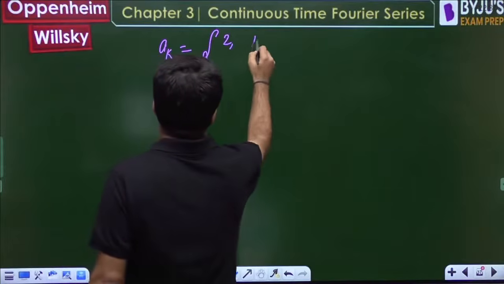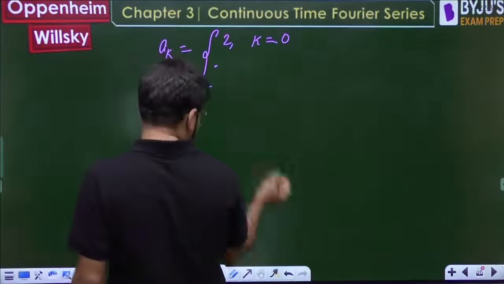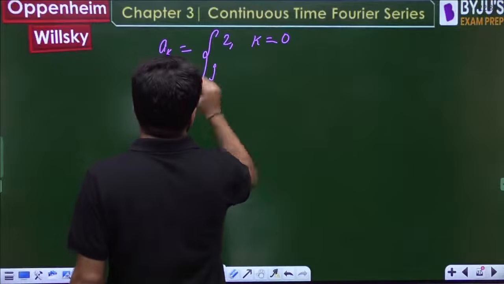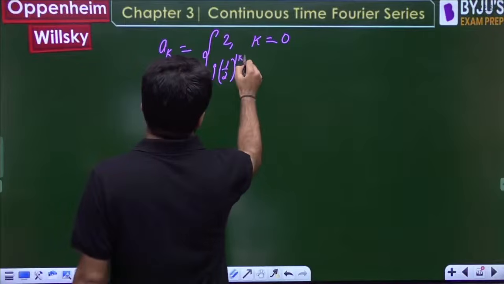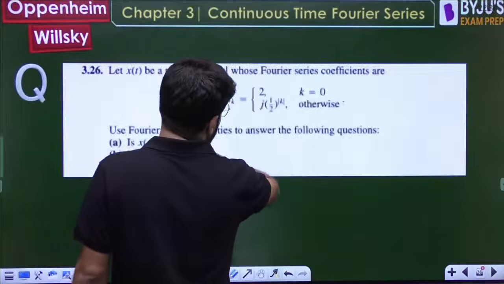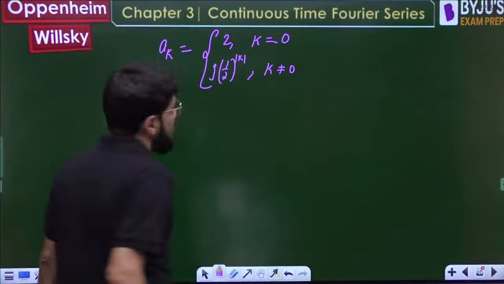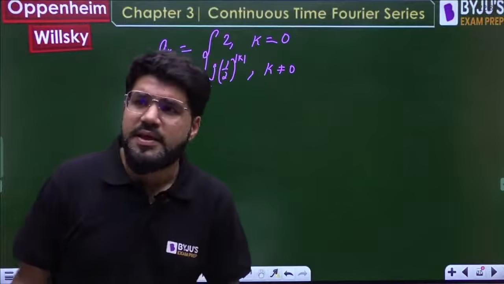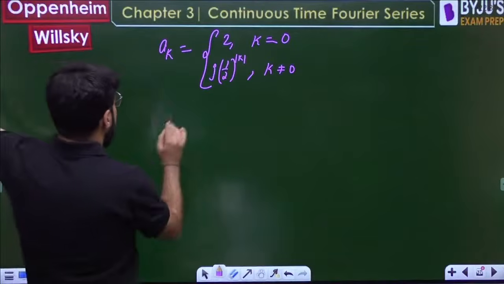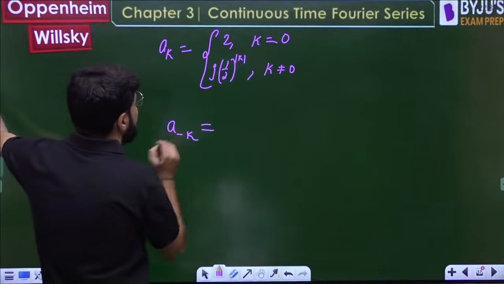ak is given to you as 2, that is the DC component, for k equal to 0, and for k not equal to 0, it is written as j half raised to the power mod k. Now, what is a minus k here?